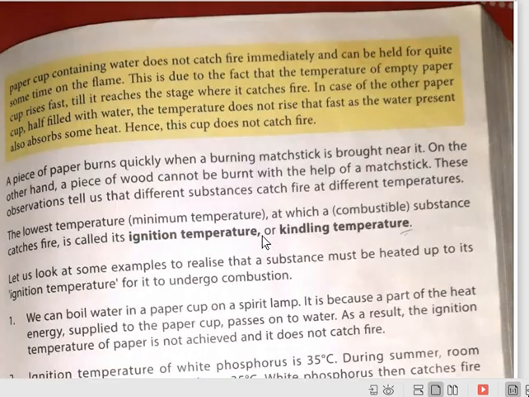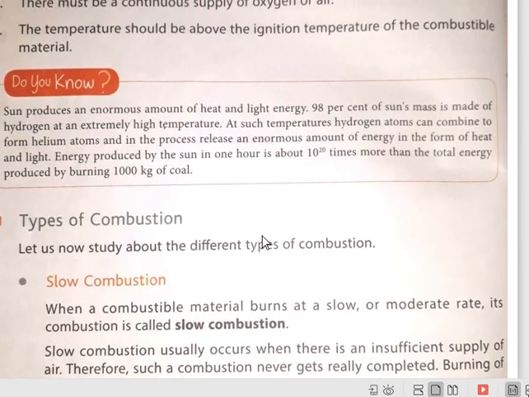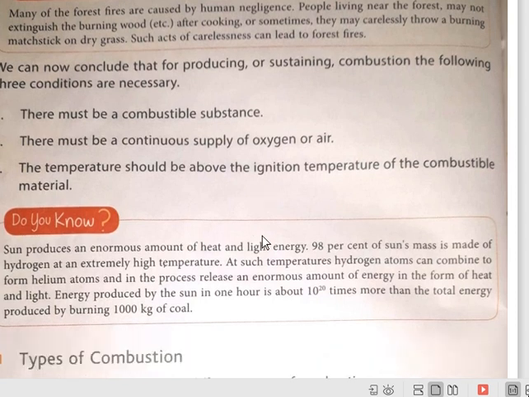Okay. Now we'll talk. See, once again have a quick review of the three points. There must be a combustible material, there must be a continuous supply of air or oxygen, and the temperature should be above the ignition temperature. Okay, then only the combustion will take place.